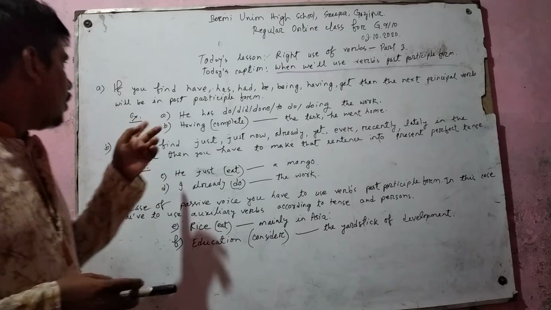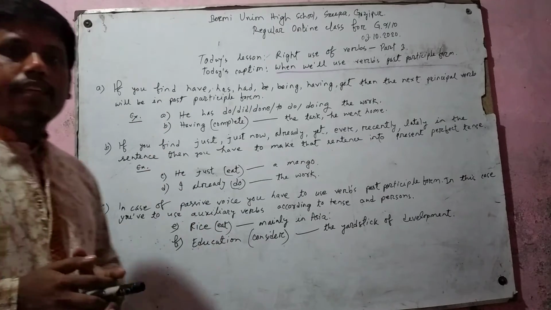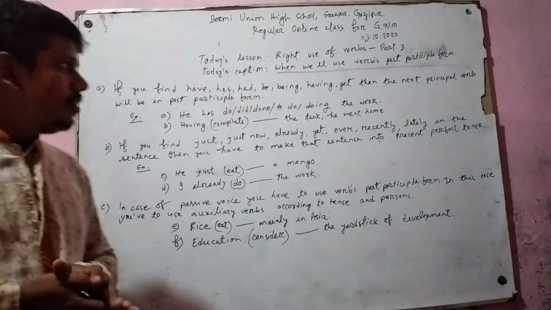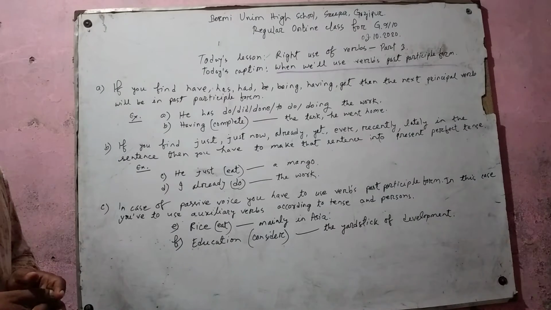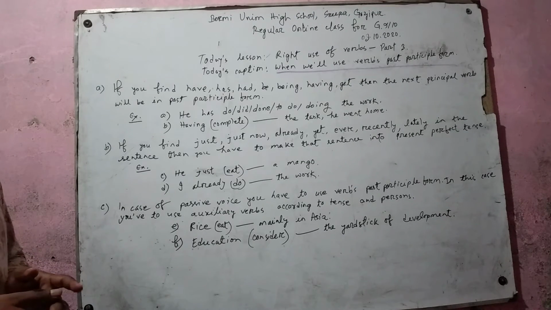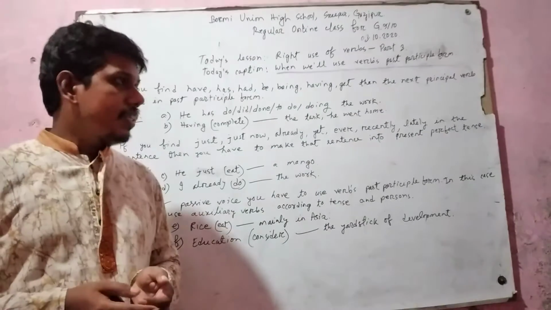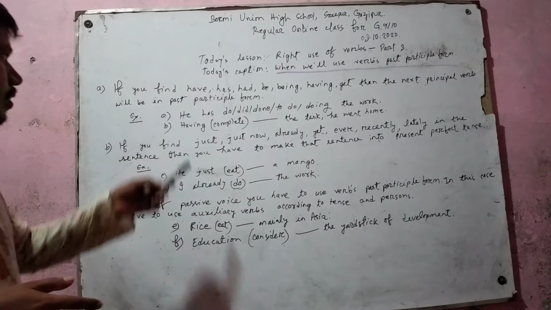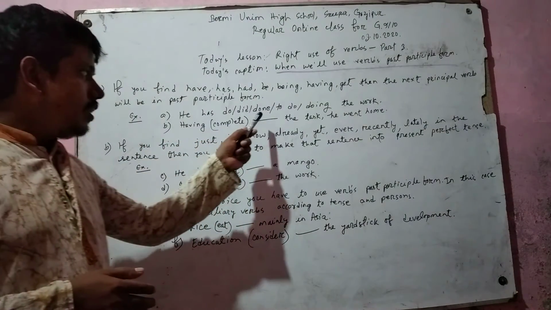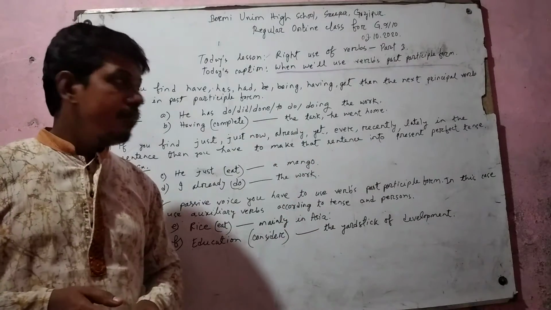Rule 1. If you find have, has, had, be, been, having, get as the verb in the sentence, then you have to use the verbs past participle form in the next. For example, he has do, did, done, to do, doing the work.